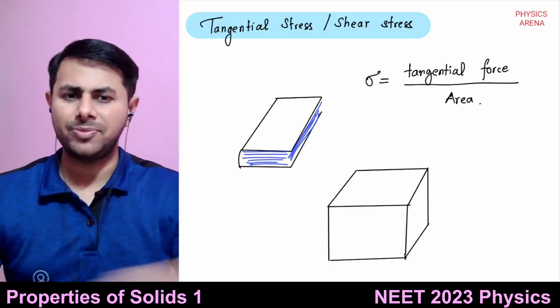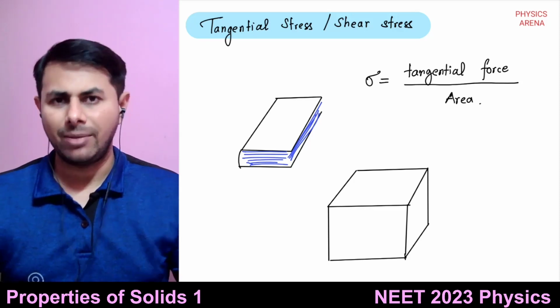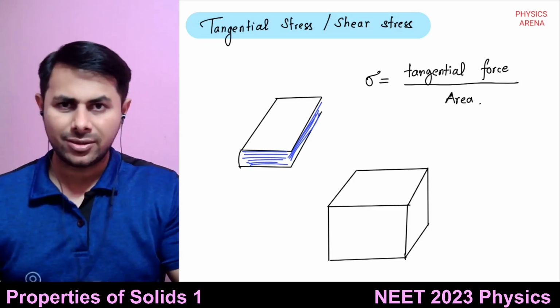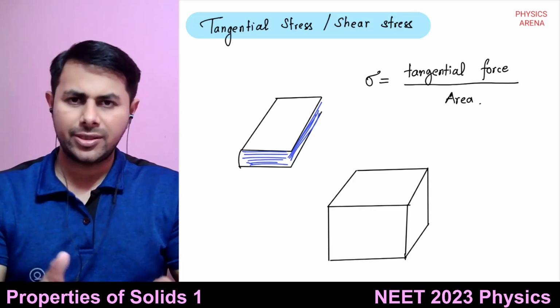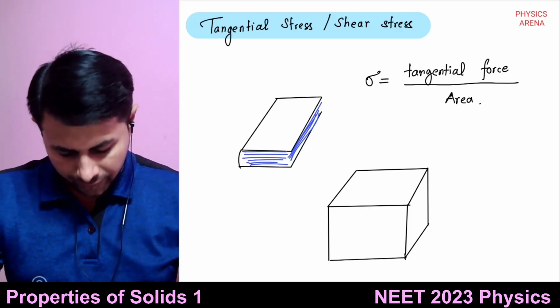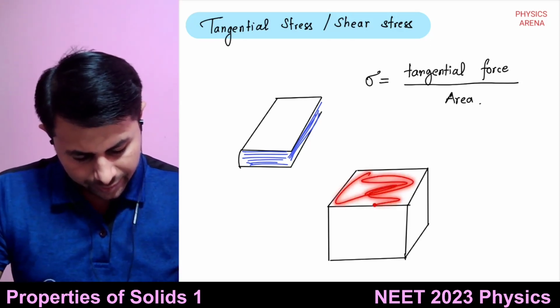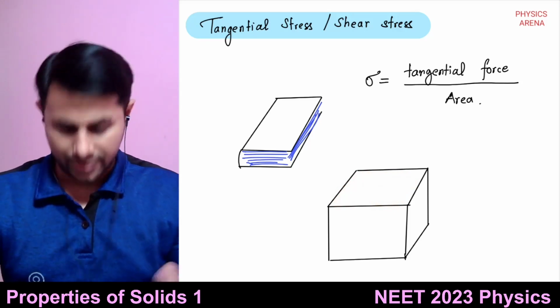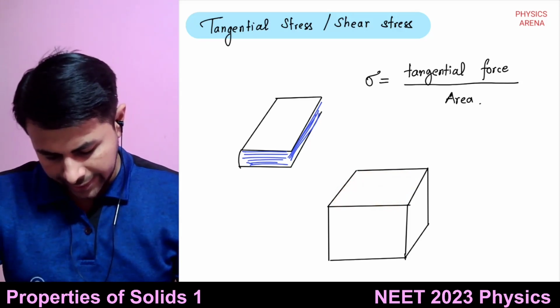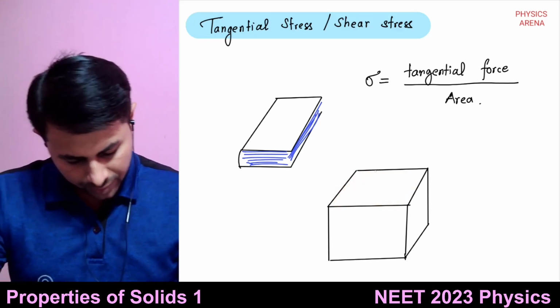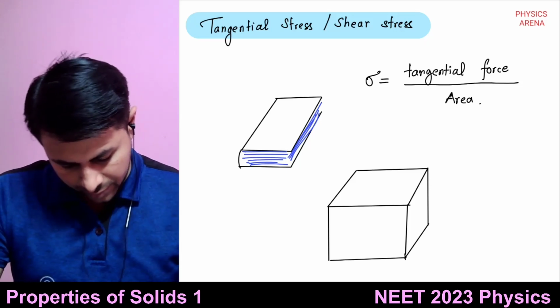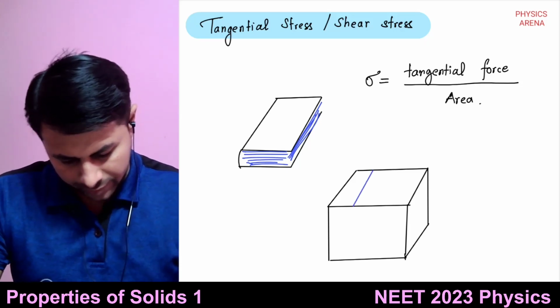You hammer that top surface. What will happen? Let's suppose the bottom surface is fixed. This top layer gets shifted from here to, suppose, this new position.